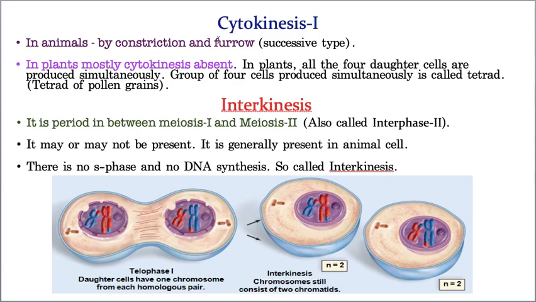Okay. Now interkinesis. Interkinesis means a small gap, the time gap between meiosis 1 and meiosis 2. Interkinesis means the gap that is present between meiosis 1 and meiosis 2, that is called interkinesis. Hope you understood what is cytokinesis 1 and interkinesis.